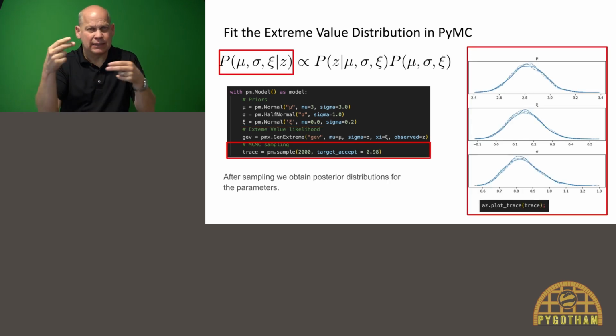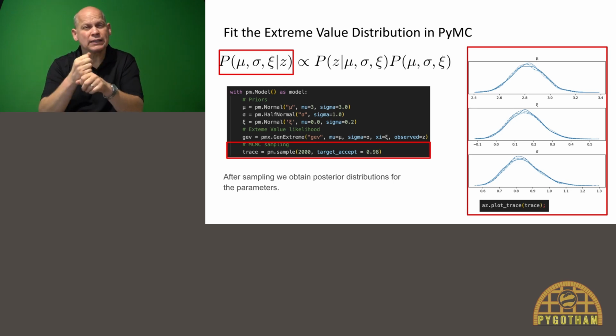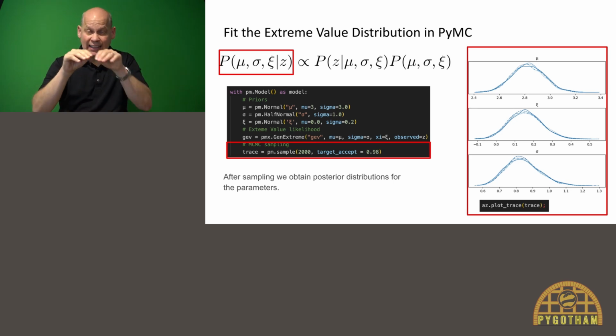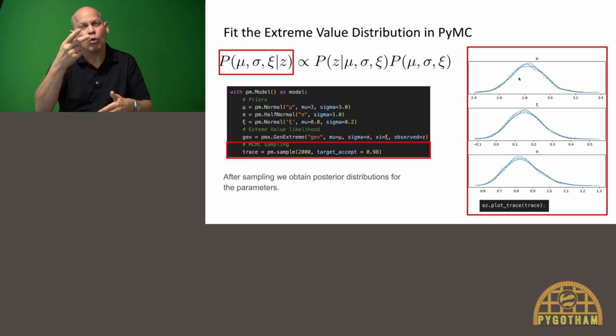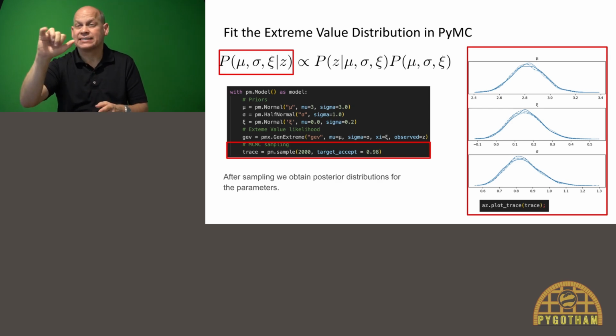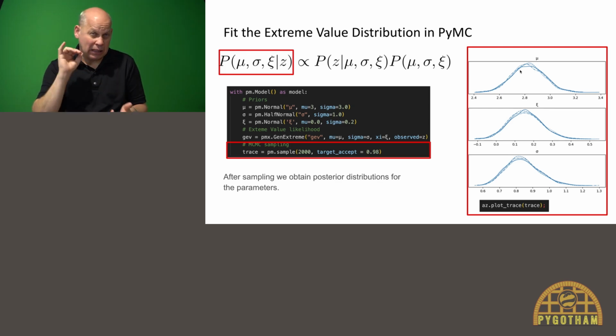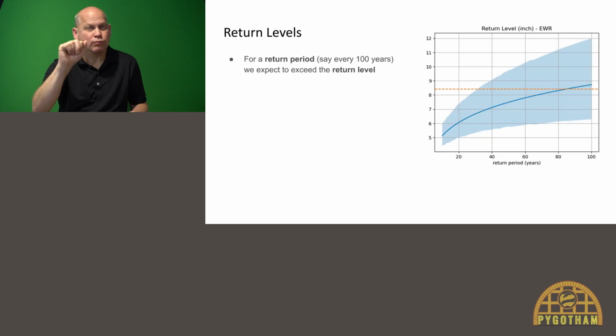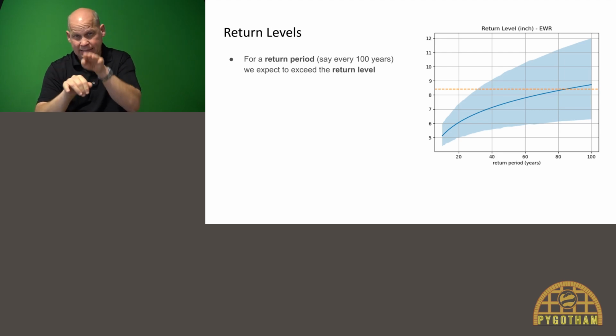Then all we need to do is Monte Carlo sample to get the posterior distribution. On the right, I've shown the results for the parameters mu, xi, and sigma. That's basically our estimate for the parameters. So let's talk about return levels, which is the graph on the right, which I will explain step by step. We first need to pick a return period.